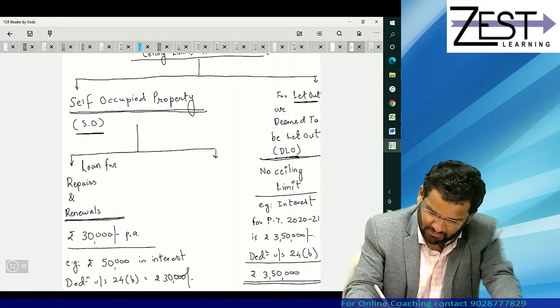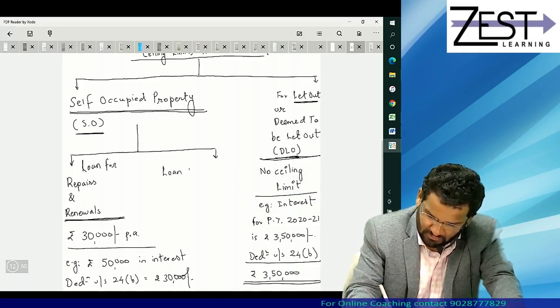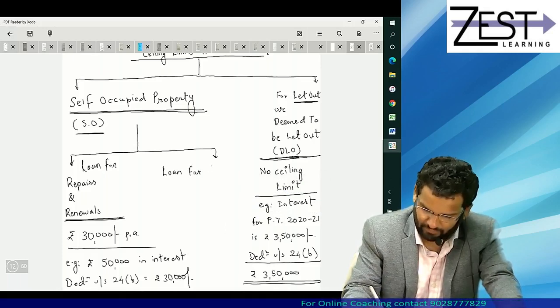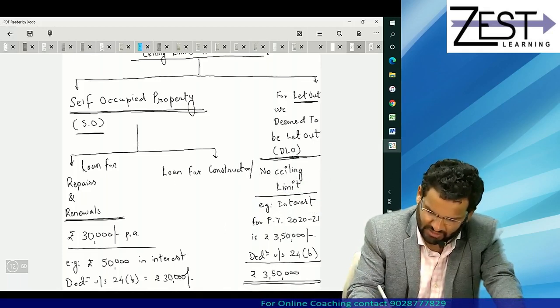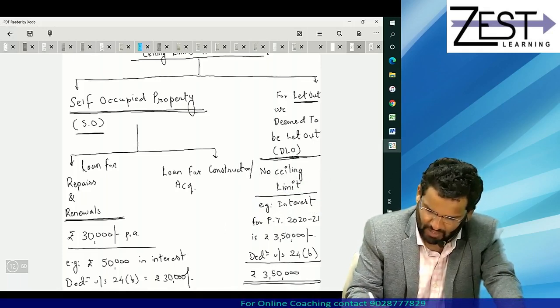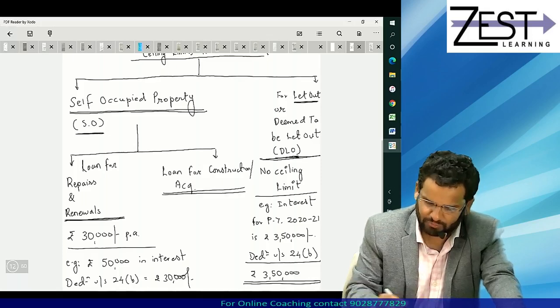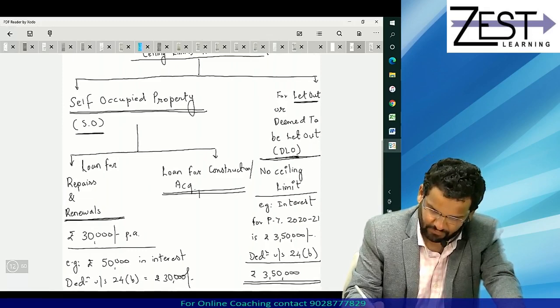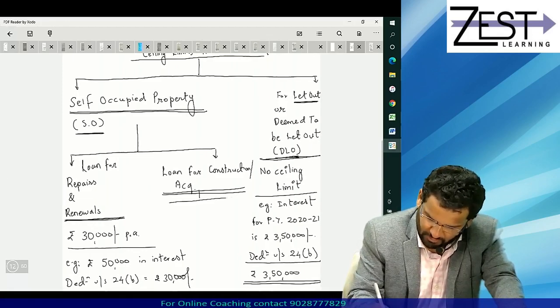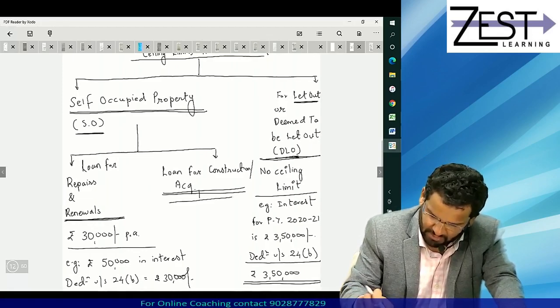Second possibility is the loan is for construction or acquisition, means purchase of property. Then there are two possibilities. Okay, first possibility, we have very less space left.